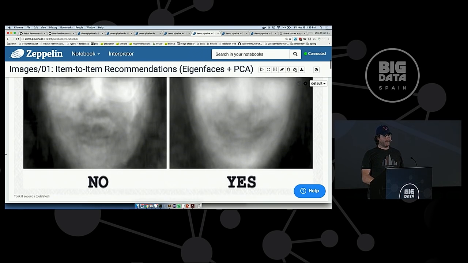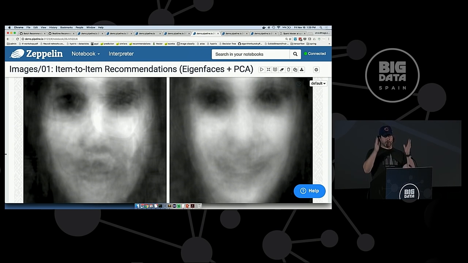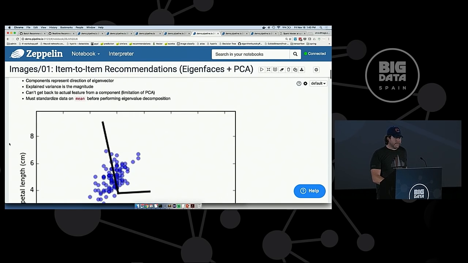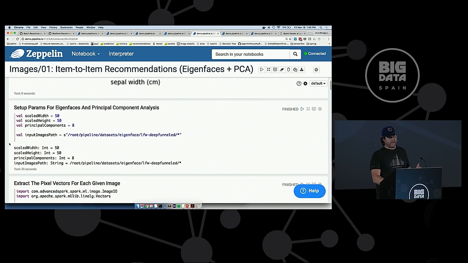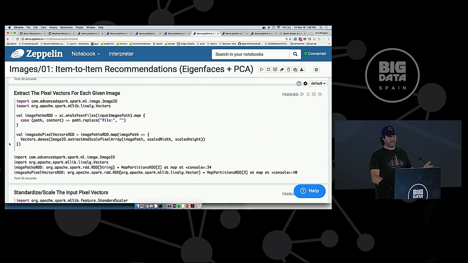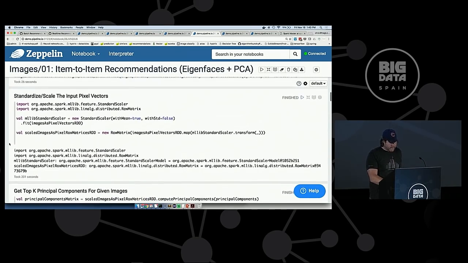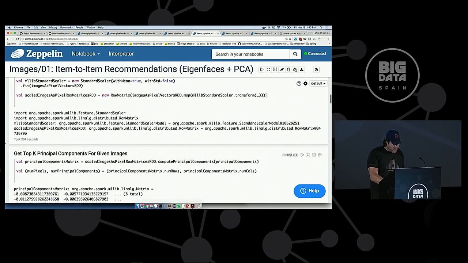But in this fantasy world where all the faces are aligned, you can start to pick up the width of the eyes, the distance between nose and mouth, and things like that. So using eigenvectors, that's why the fun name when you use this technique for faces is eigenface. We're doing a little bit of normalization.